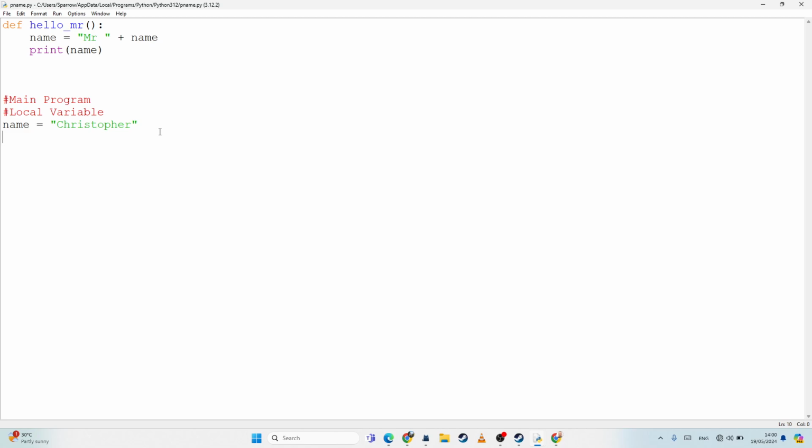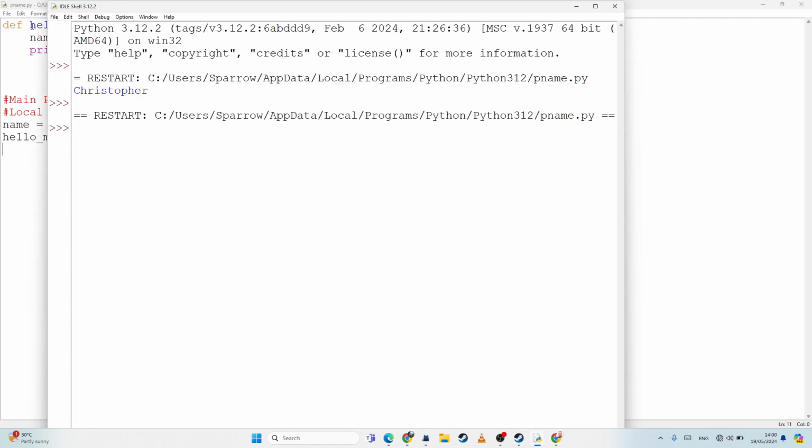So let's try again. Remember, I've made my function up here. I've got my code or my procedure. To use it, I have to call it. And to do that, I just type its name, hello_Mr. So actually, my program starts here, not up here. Just remember that. It's an important thing with functions.